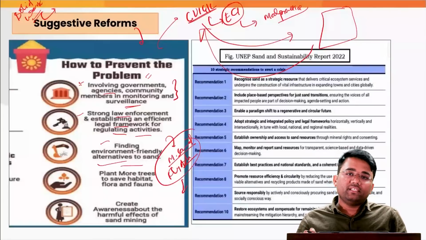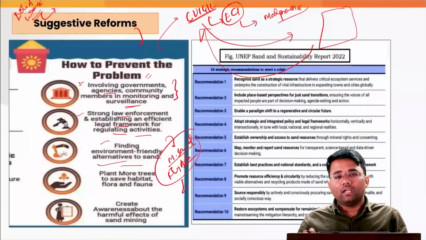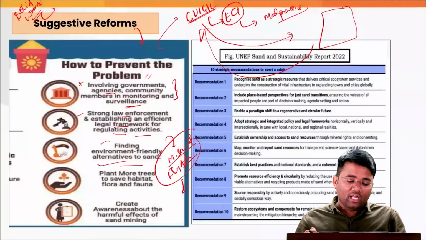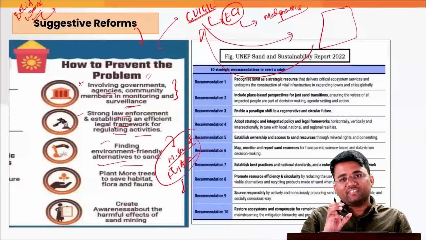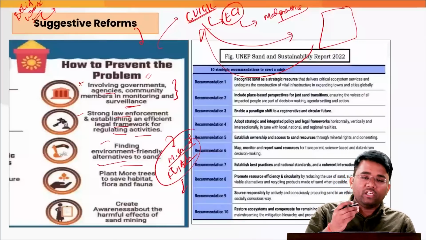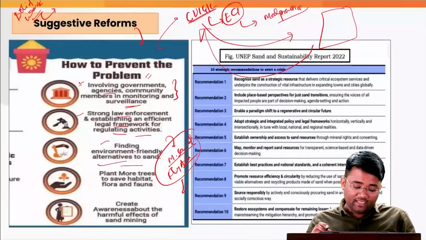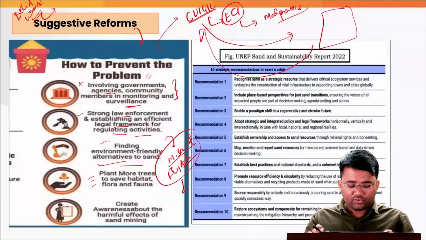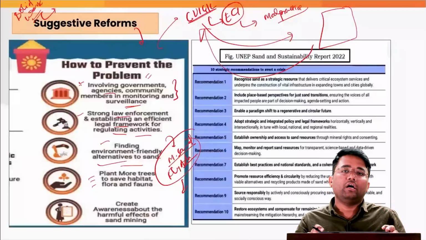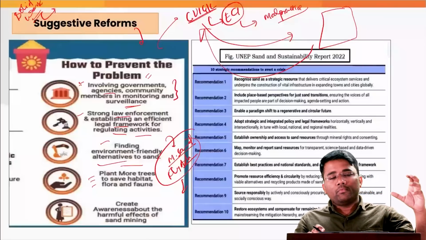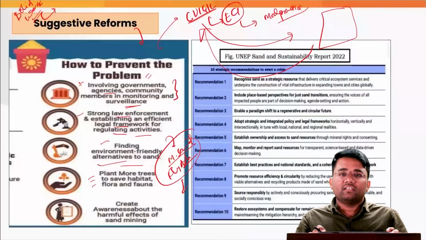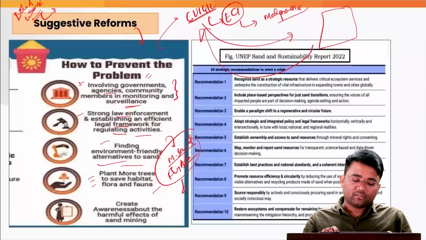So these kinds of things can be done, where some sustainable alternatives can be devised for addressing the problem of sand mining, rather than focusing on only one aspect, that is sand. Also, we need to plant more trees to save the habitat, flora and fauna of the marine ecosystem, as well as to help in addressing soil erosion.